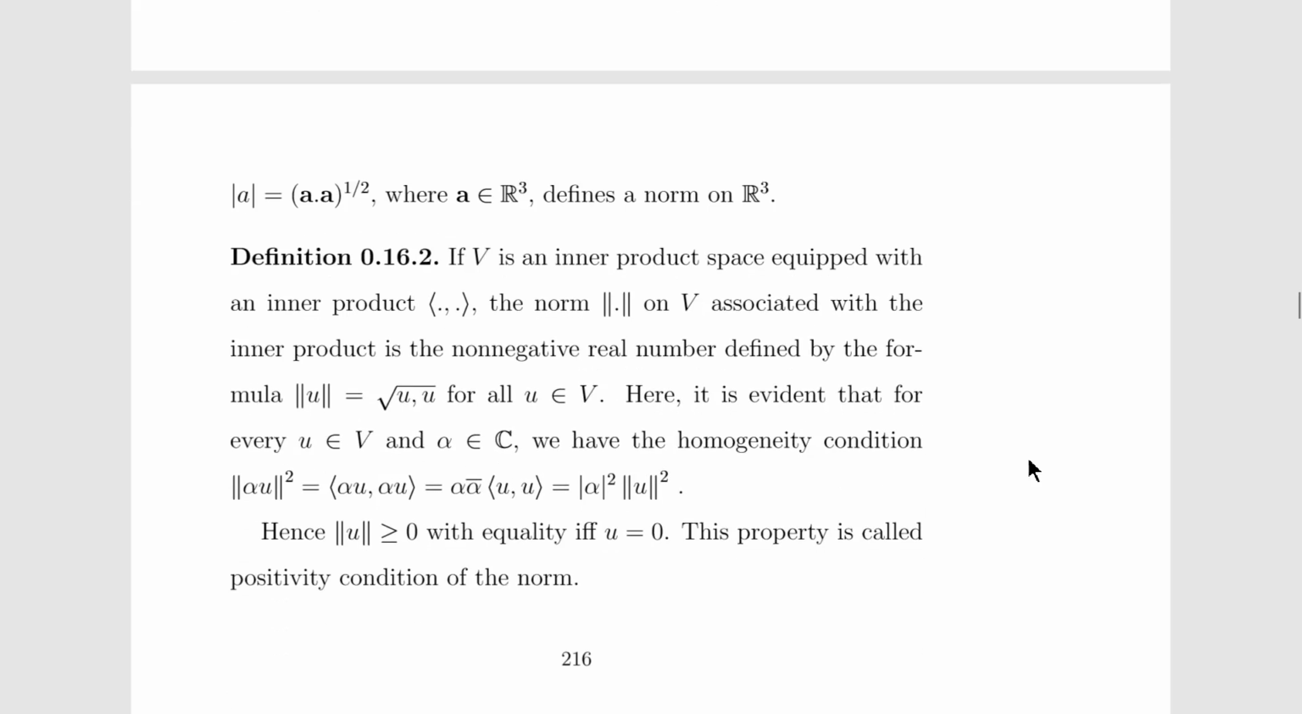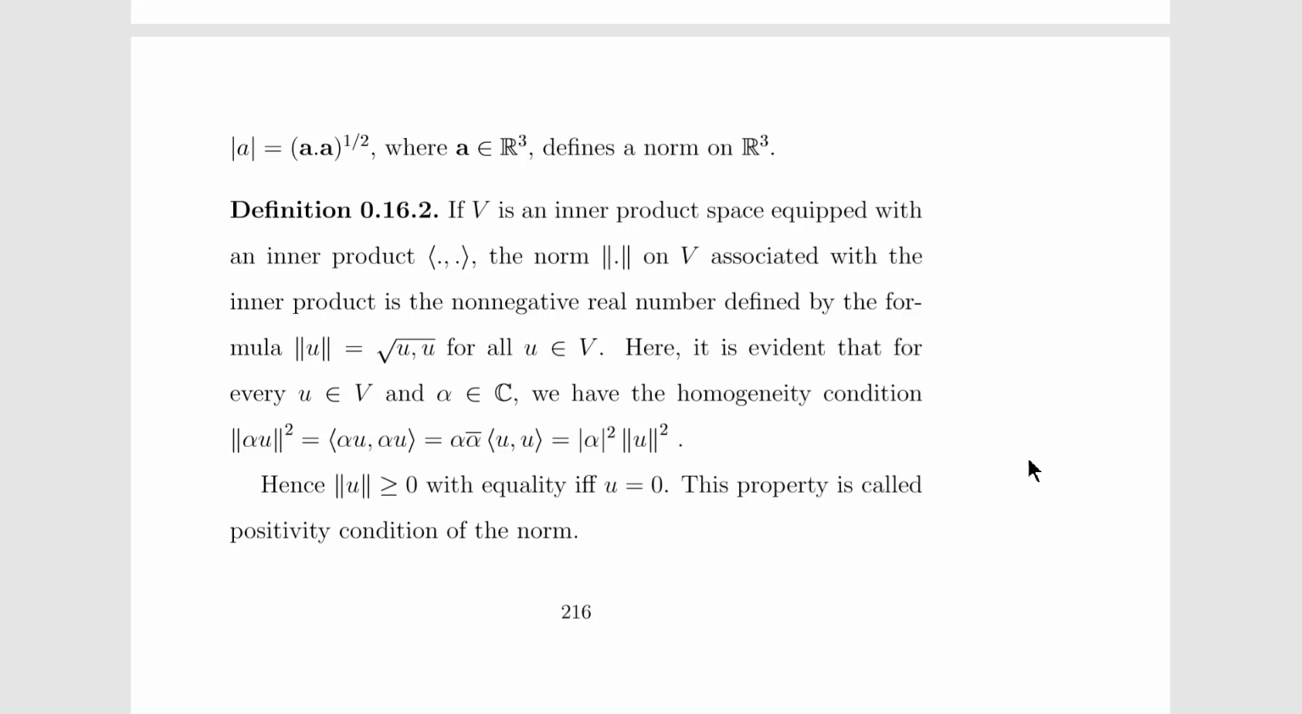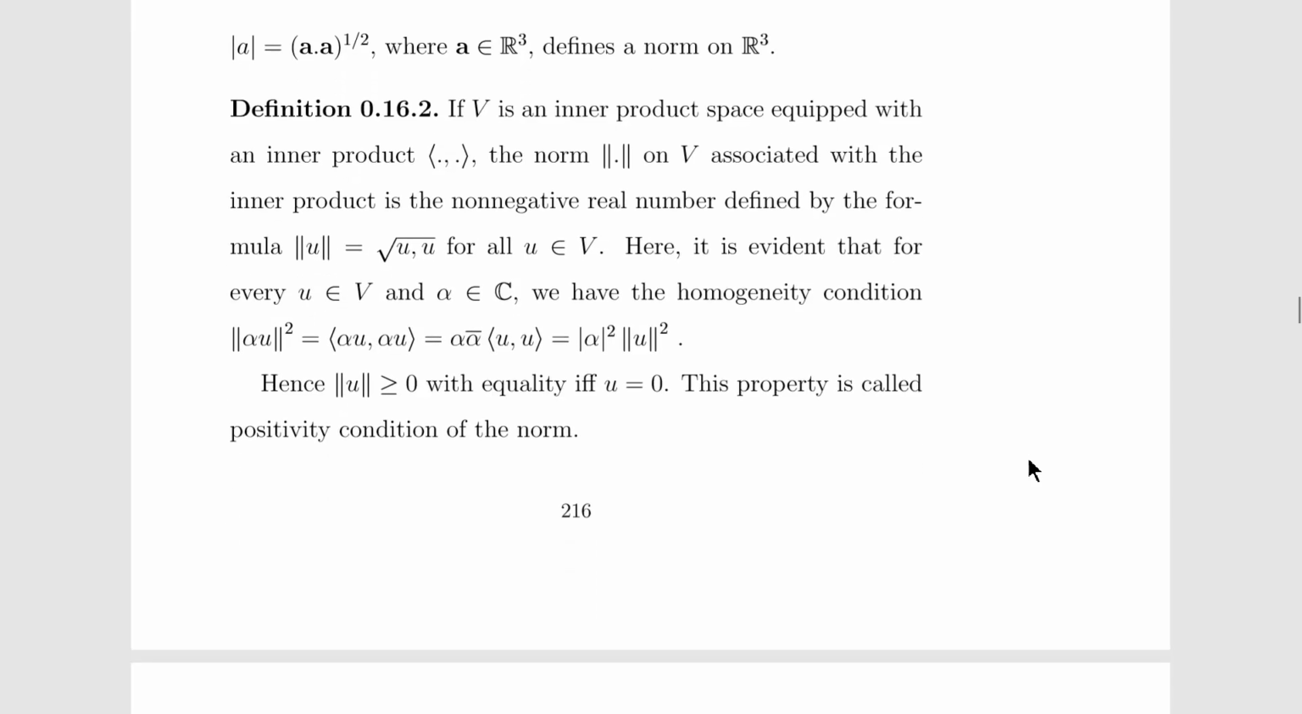If V is an inner product space equipped with an inner product, the norm on V associated with the inner product is the non-negative real number defined by the formula: norm of u is the square root of the inner product of u comma u. Here it is clear that for every u in V and alpha complex, we have the homogeneity condition: norm of alpha u squared is equal to the inner product of alpha u comma alpha u, which is alpha times alpha conjugate times the inner product of u comma u, which equals modulus of alpha squared times norm of u squared.